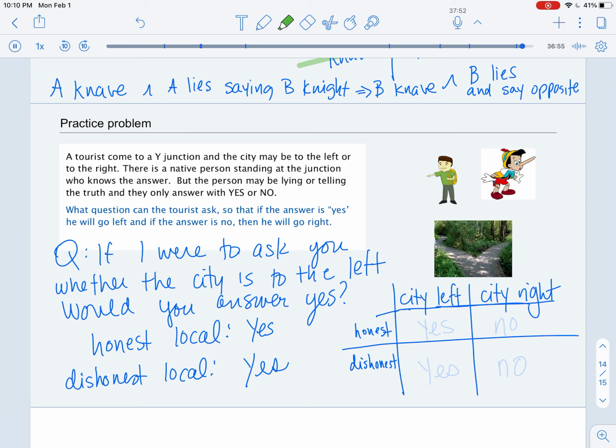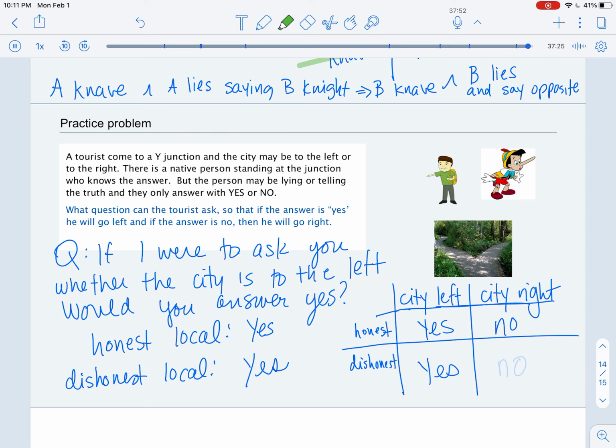So that's why we asked, if I were to ask you whether the city is to the left, would you answer yes? The honest local would say yes if the city is to the left, and if the city was to the right, would say no. But if we ask the dishonest local, is the city to the left, the dishonest local would say no, but when asked would you answer yes, they would flip it. So they would say yes.